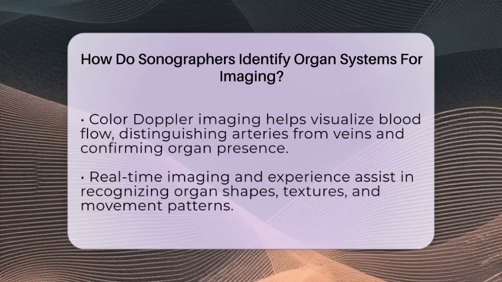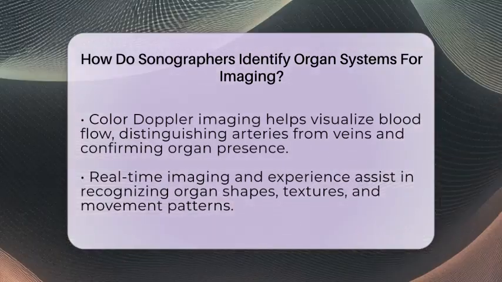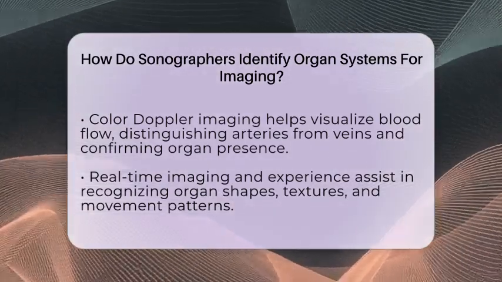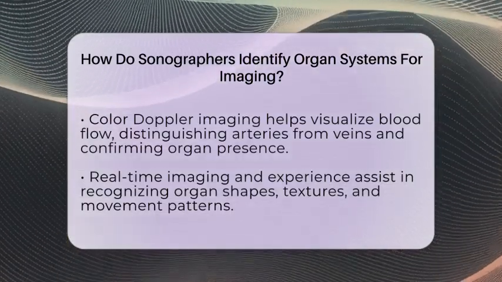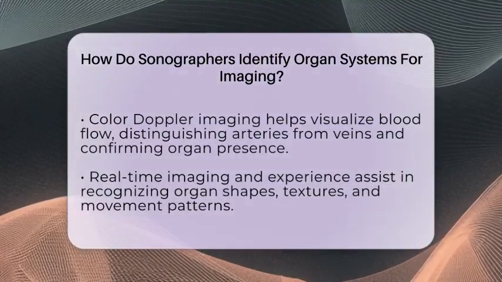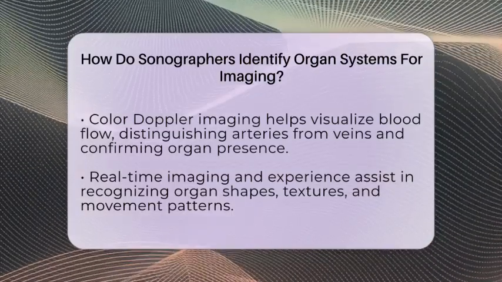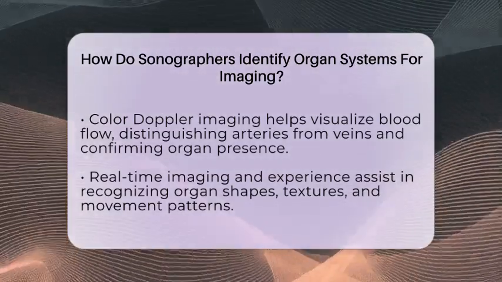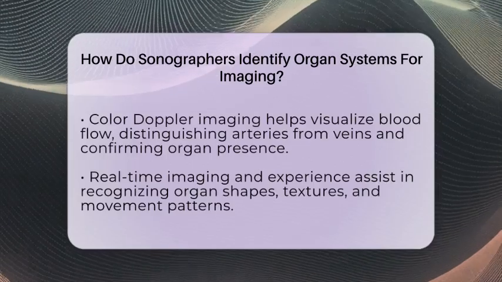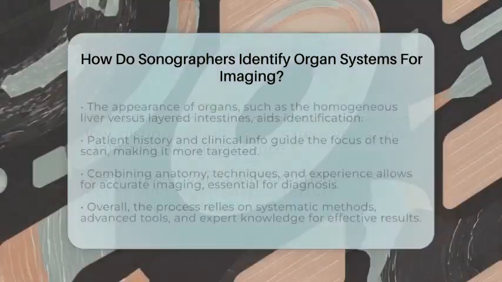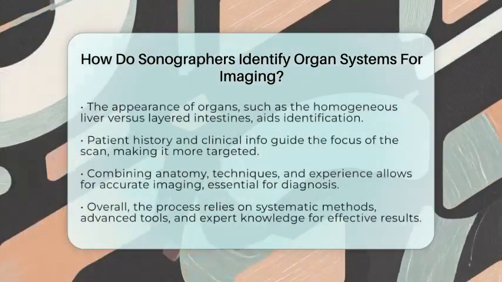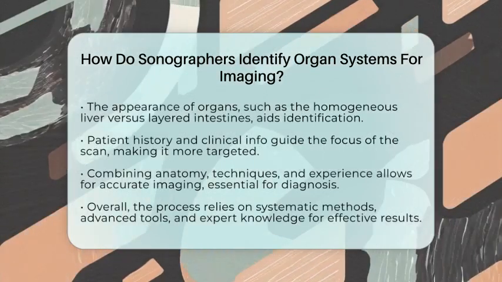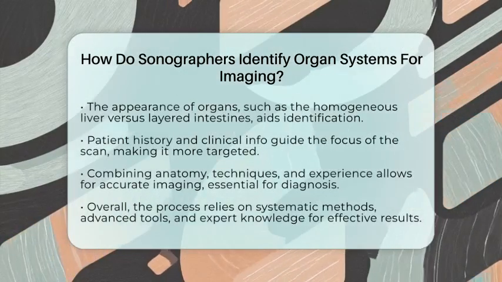Sonographers also rely heavily on real-time imaging and their experience to recognize typical shapes, textures, and movement patterns of organs. For example, the smooth, homogeneous appearance of the liver contrasts with the more complex, layered structure of the intestines. By combining their anatomical knowledge with imaging techniques, sonographers can accurately identify and differentiate between various organ systems.